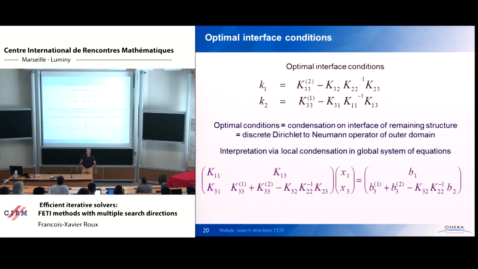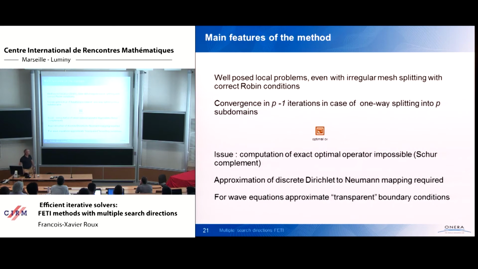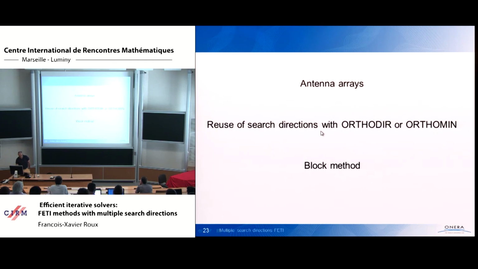So it's a direct method. If you build your generalized Robin boundary condition based on the Schur complement of the outer problem, it leads to well-posed local problems, even with irregular mesh splitting. It converges in p-1 iterations if the number of subdomains is p in one direction.